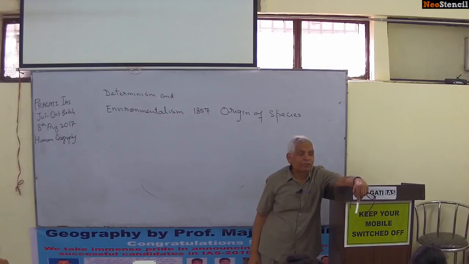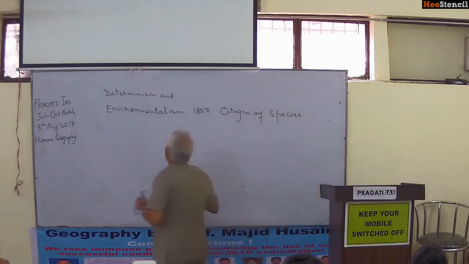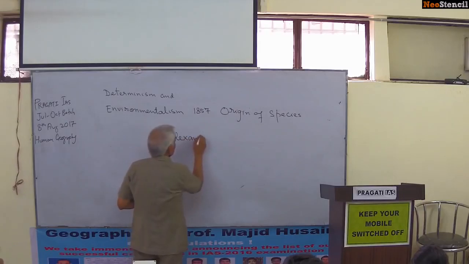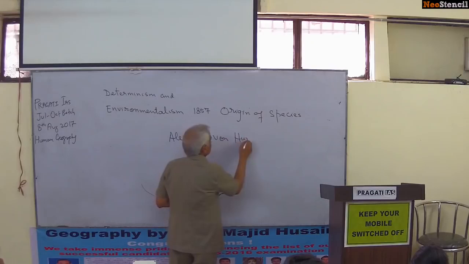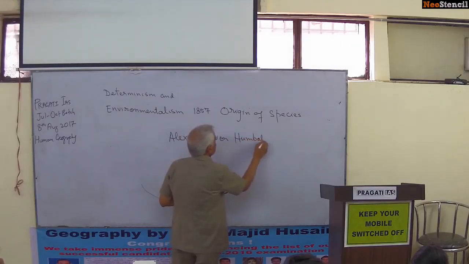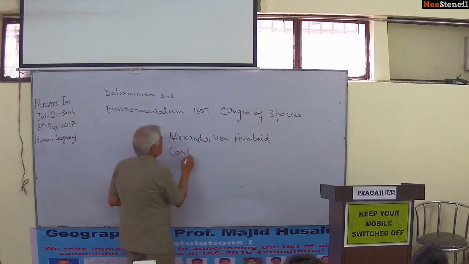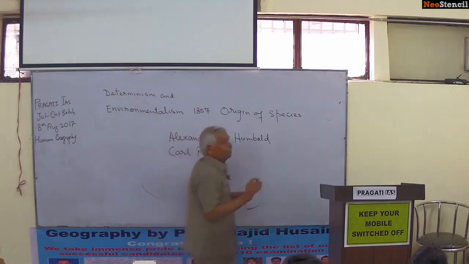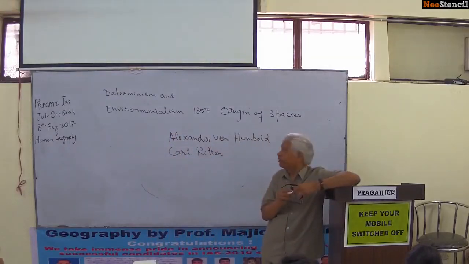When he published this book, in the same year, two very important geographers died. One of them was Alexander von Humboldt, and his contemporary Carl Ritter. I will be talking about teleology and the cosmos of these people.